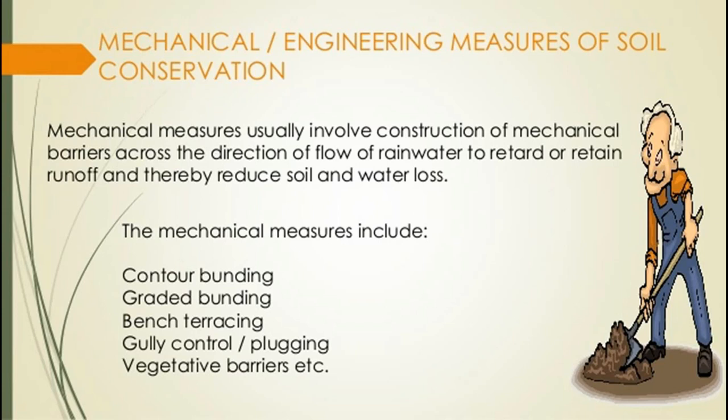Mechanical measures or engineering measures of soil conservation. Mechanical measures usually involve construction of mechanical barriers across the direction of flow of rainwater to retard or retain runoff and thereby reduce soil and water loss. The mechanical measures include contour bunding, graded bunding, bench terracing, gully control, plugging, vegetative barriers. Beyond this, they give some agronomical measures in the question also. We have to identify that, so we have to remember these things.